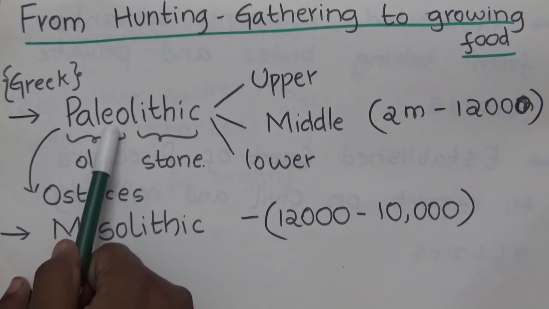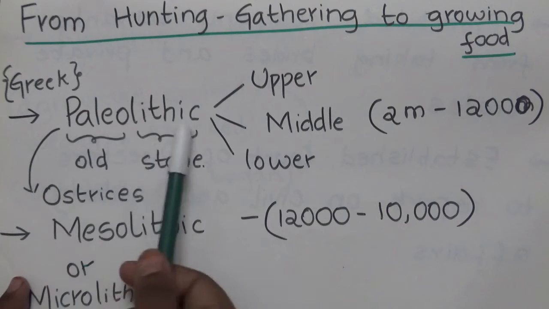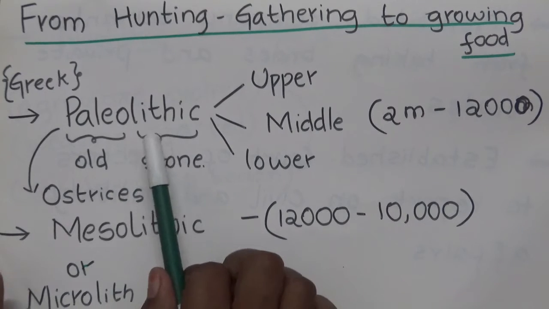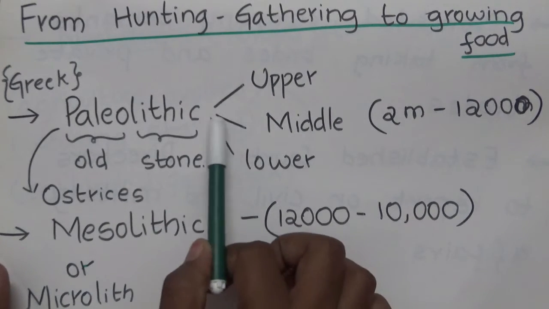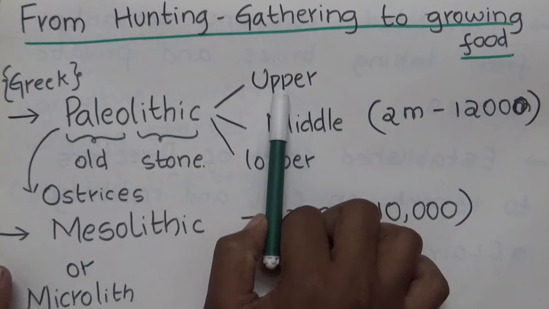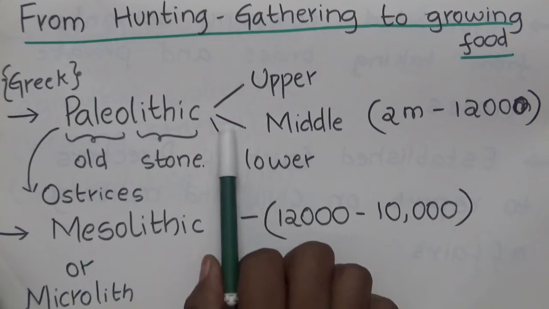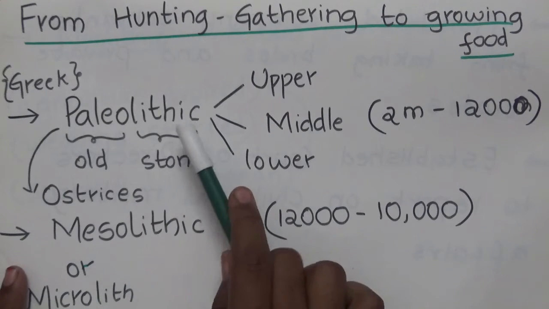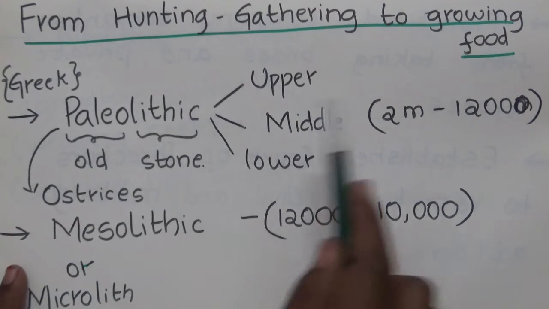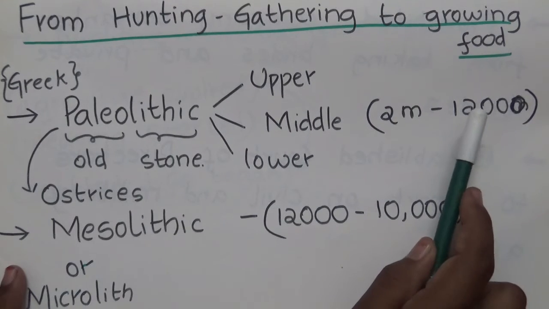Paleo is derived from a Greek word. Paleo means old and lithic means stone. Generally this Paleolithic age is divided into three sub ages: Upper Paleolithic age, Middle Paleolithic age, and Lower Paleolithic age. The time period of this Paleolithic age is 2 million years ago to 12,000 years ago.